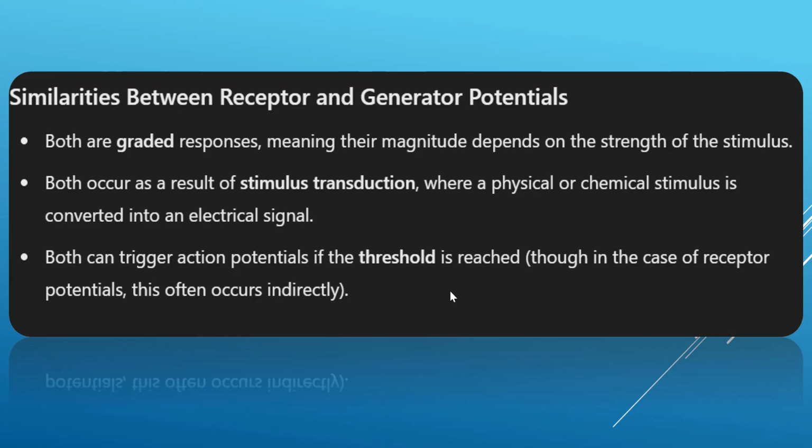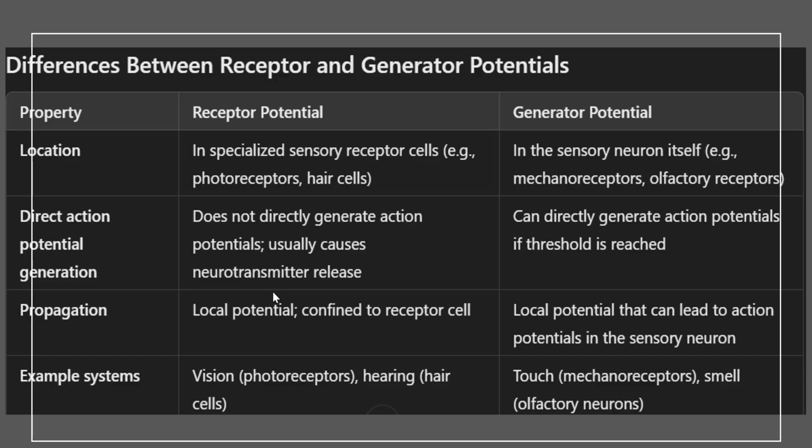Okay, so there is a concept of receptor and generator potentials. Some teachers say that these two concepts are the same. Others say they have some slight difference, but in the end, they are very similar. Both of them are graded potentials. Both of them are local, and when they reach threshold, they will lead to generation of action potential. The difference is where they happen, their location.